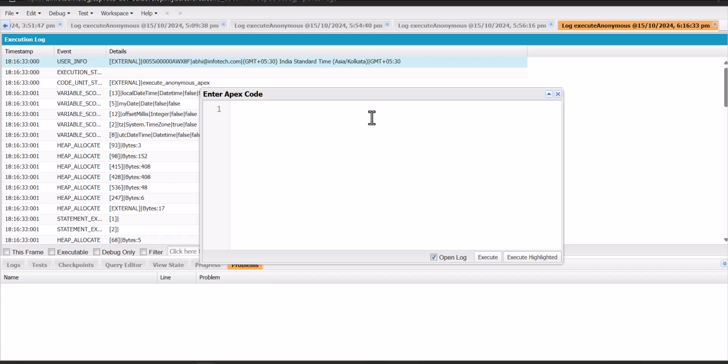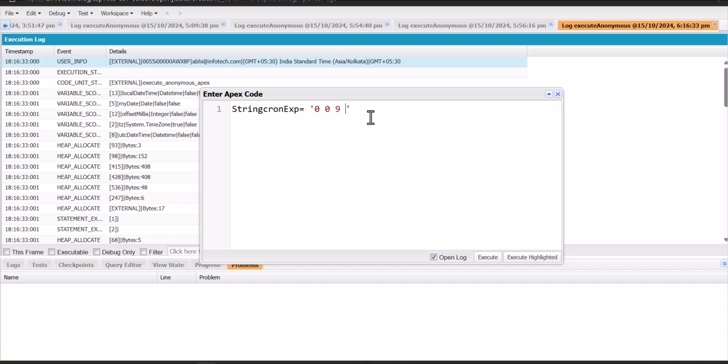So here I am writing the string for the cron expression. As I told you in the beginning, the cron expression takes values for hour, minute, day, date, and month. So here the code will be String cron expression equals to. So this is the cron expression. Here I'm going to enter the time as 9 a.m., so I will enter the time as 0 0 9.